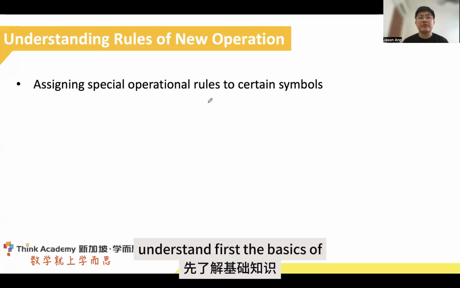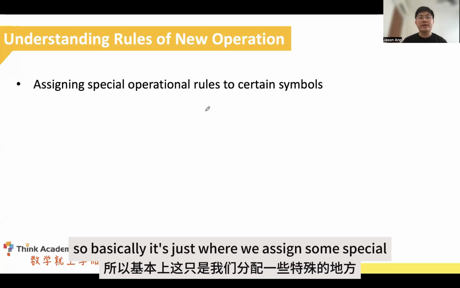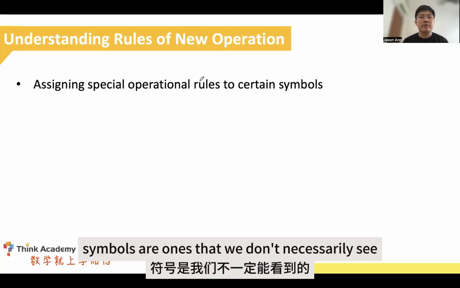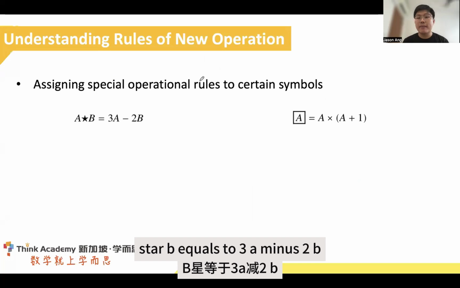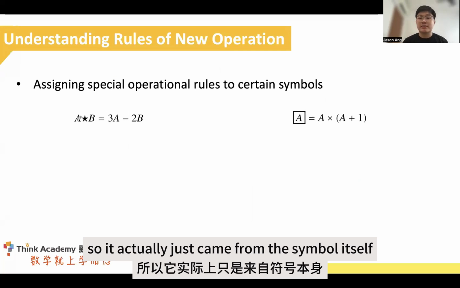Now, let us first understand the basics of the rules of a new operation. Basically, it's where we assign some special operational rules for certain symbols, and these symbols are ones that we don't necessarily see very often. As you can see on the left-hand side here, A star B equals 3A minus 2B. Where did the 3, the 2 and the minus come from? It actually just came from the symbol itself.